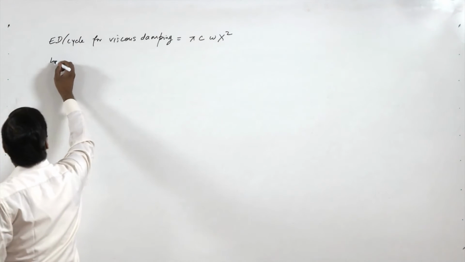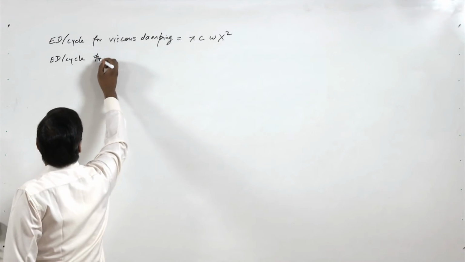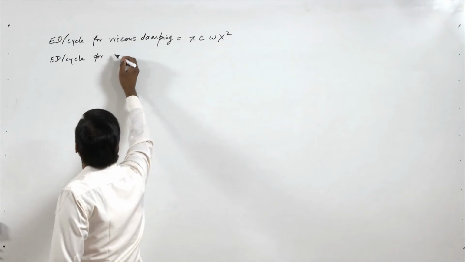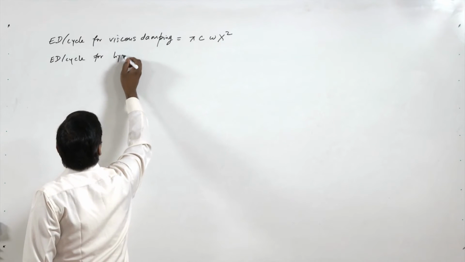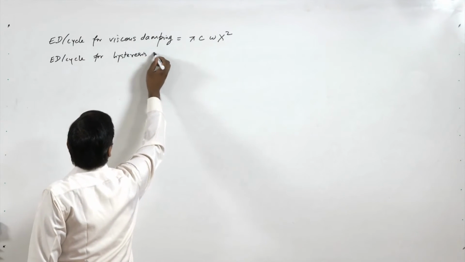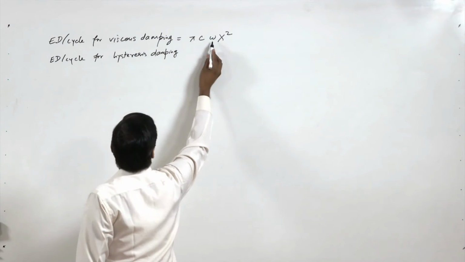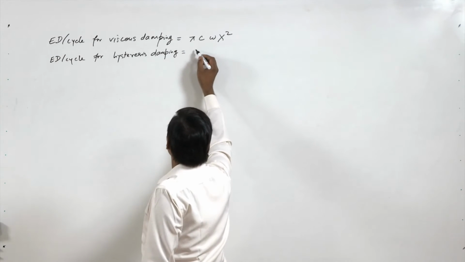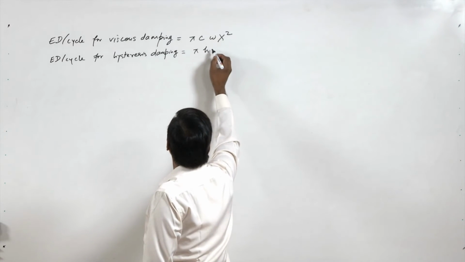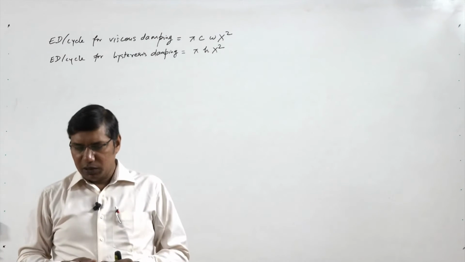However, the energy dissipated per cycle for hysteresis damping or solid damping does not depend on the frequency, so it is pi h X square. X is the amplitude of the response.